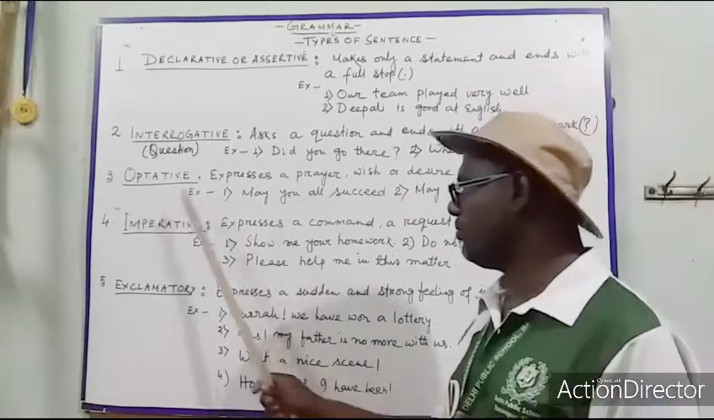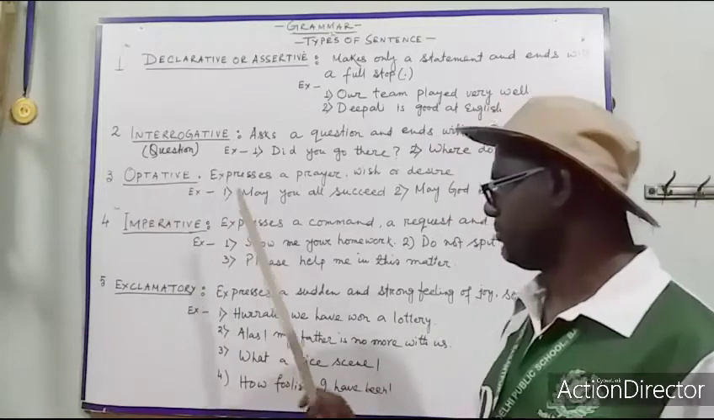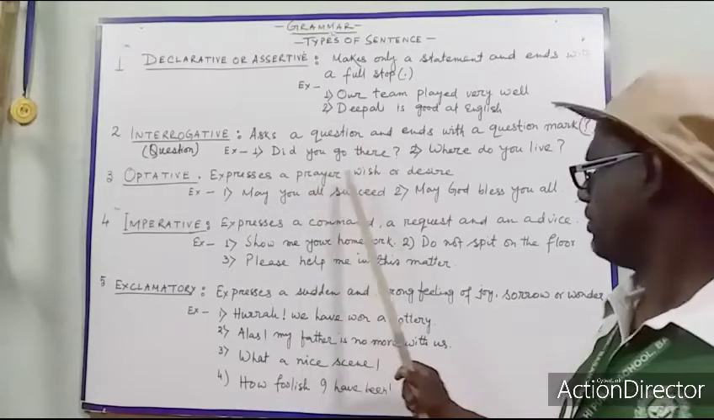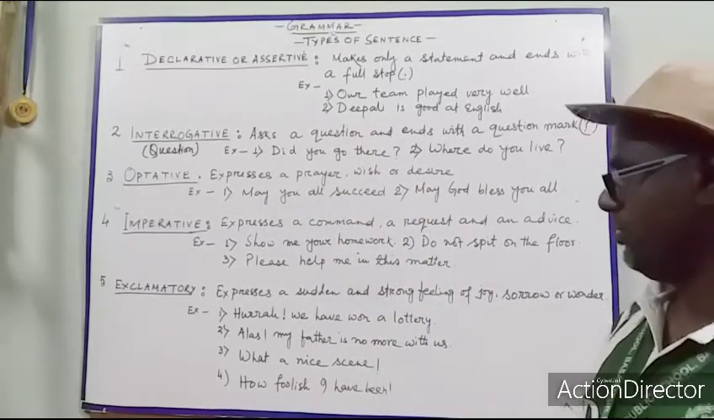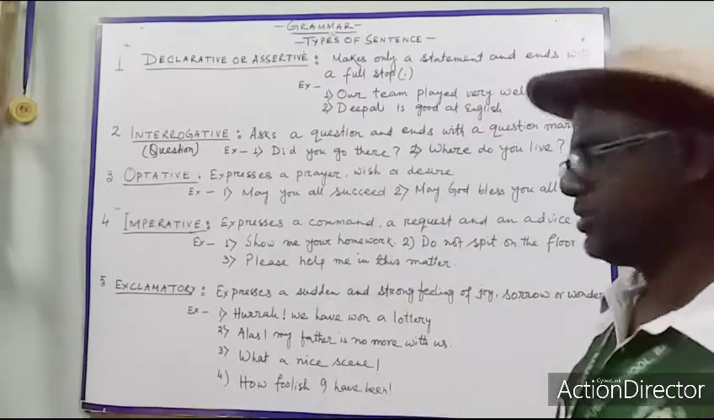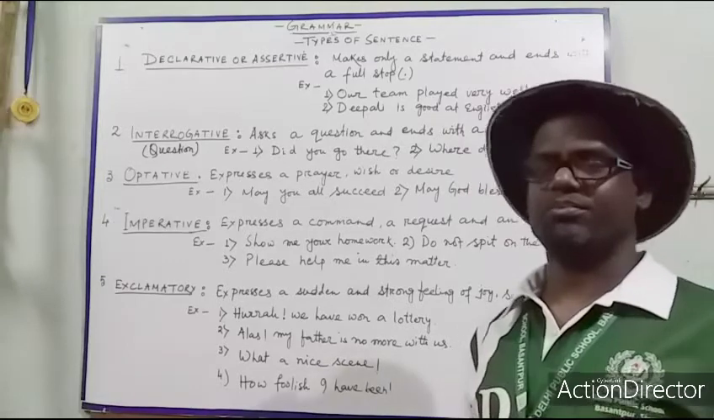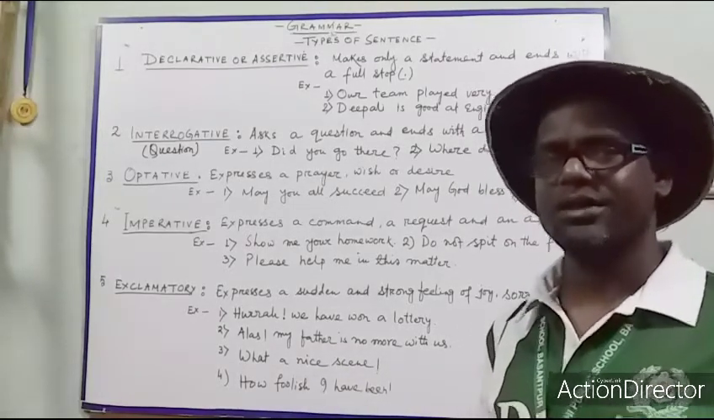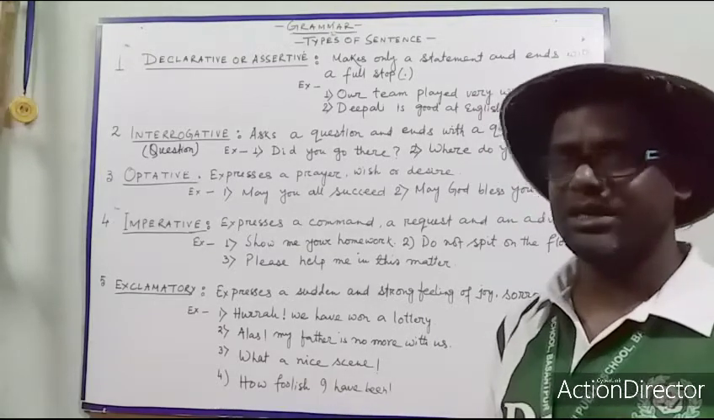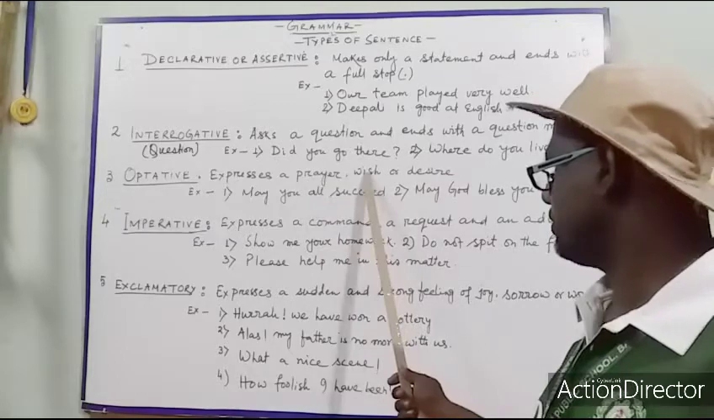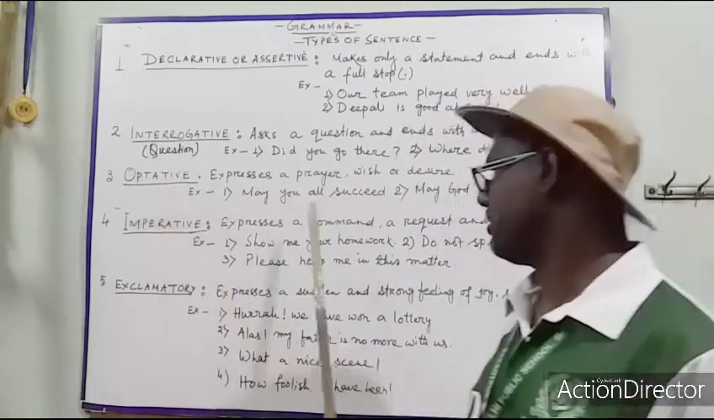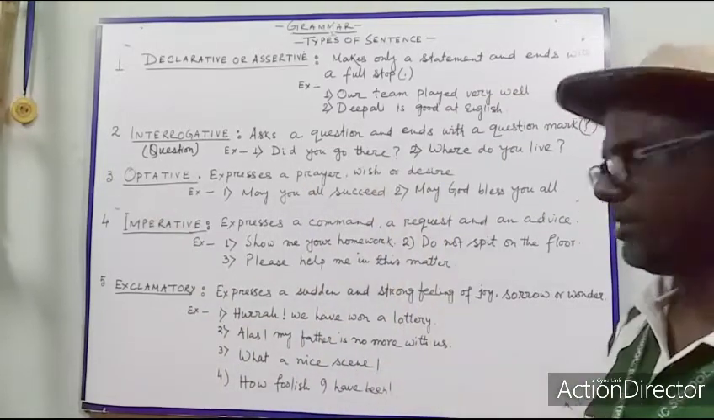Okay. Now the optative sentence. An optative sentence expresses a prayer, wish or desire. You know what a prayer is? We pray to God. Wish, we have some desire in our mind and we want something good. We expect something, that is a wish or desire. So an optative sentence tells prayer, wish, desire.